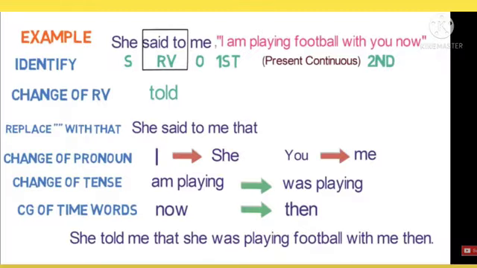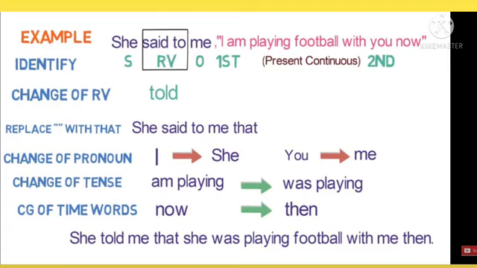Okay children, now let us see an example to understand the 6 steps. Let's convert it to indirect speech. So, the first example: She said to me, I am playing football with you now. She said to me, comma, inverted commas begin, I am playing football with you. The 6th step, denote time, now will be converted to then. So in the final, the direct speech is, she said to me, I am playing football with you now.